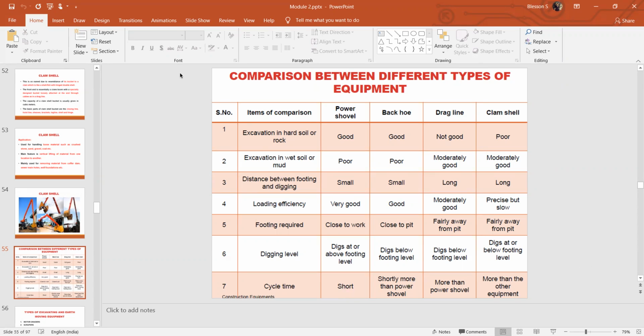Are you clear with this? Any doubts, anyone? Any doubts? Please reply. Are you clear with this comparison between different types of excavating equipments? Yes?